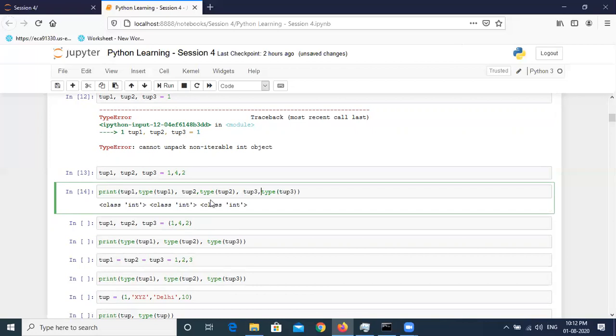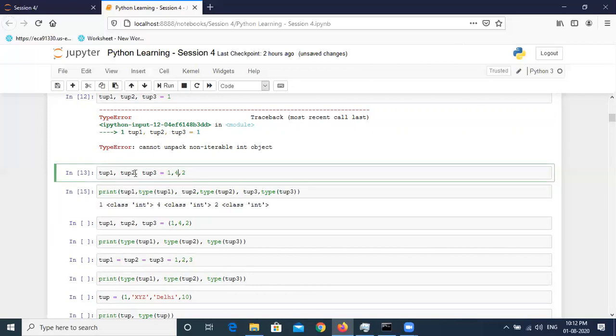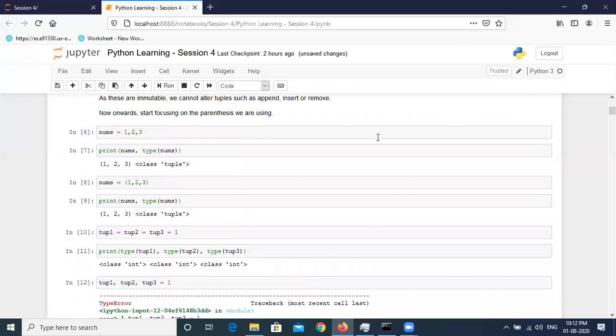Now let's check the output. So 1 went to tube 1, 4 went to tube 2, and finally 2 went to the last variable, and all of them are of class int. So how will you determine if it is creating an integer value or a tuple value? That's why I suggested not to just write it like 1, 2, 3, because it is not advisable.